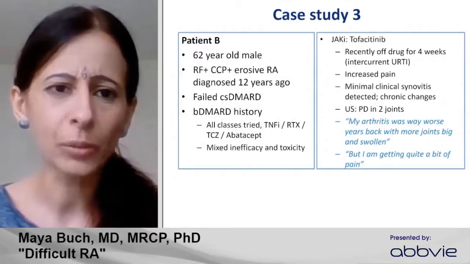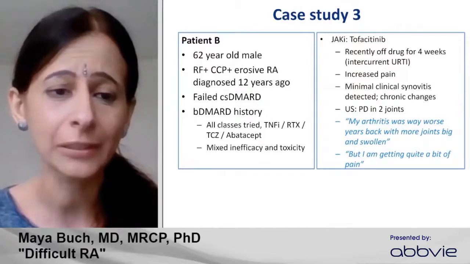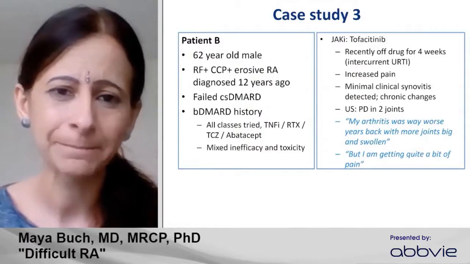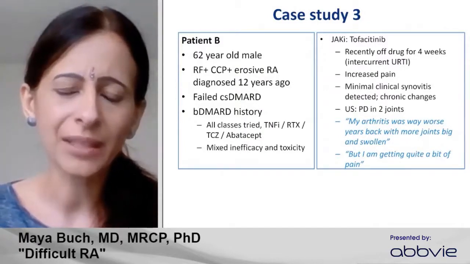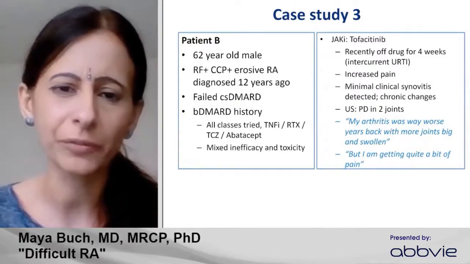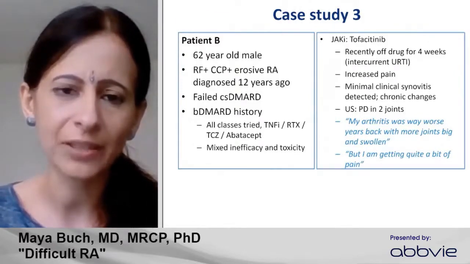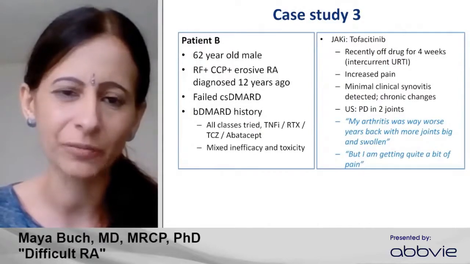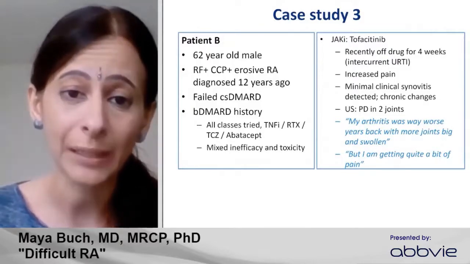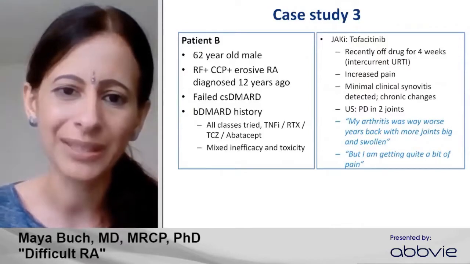So I'll draw this almost towards a close, just to highlight this point by this case study of a patient with active disease who'd failed all biologic DMARD classes, who was then on a JAK inhibitor, and who had some ongoing active disease, but this was following a period of having been off treatment for intercurrent infection. And it was difficult to assess their disease because of chronic change, but ultrasound clarified there was an element of power Doppler. But this is the quote from the patient, that the arthritis was way worse years back before they went on their biologic drugs, but the patient was still getting a lot of pain.